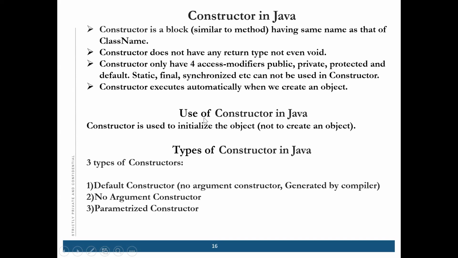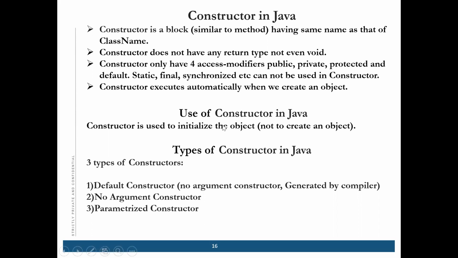Okay, use of constructor. Use of constructor is to initialize an object. That's it. Not to create an object, only to initialize the object. Sometimes you get confused, thinking that to create an object we need a constructor. No. For creating an object, you need a default constructor.